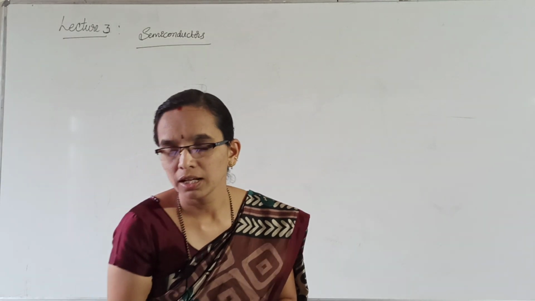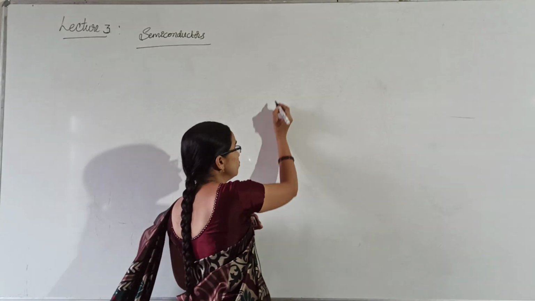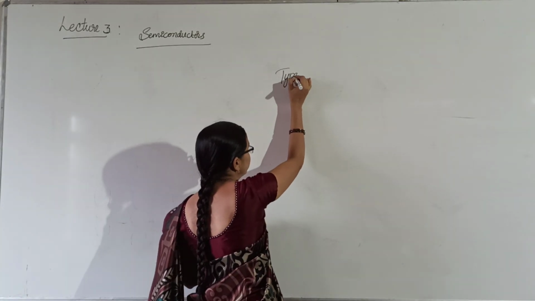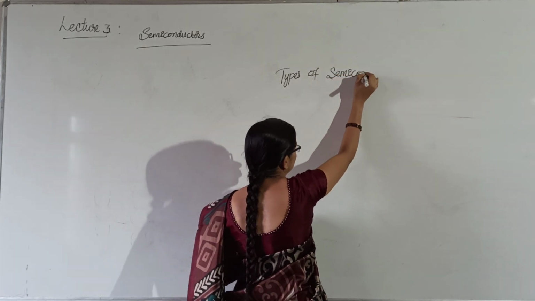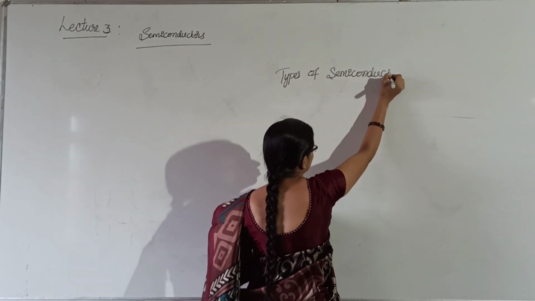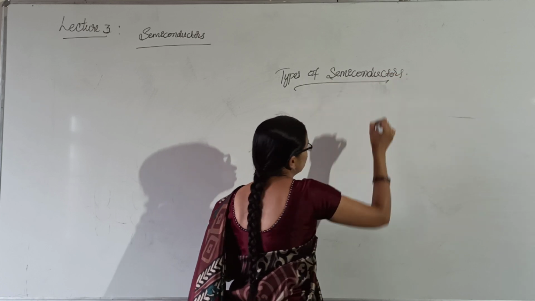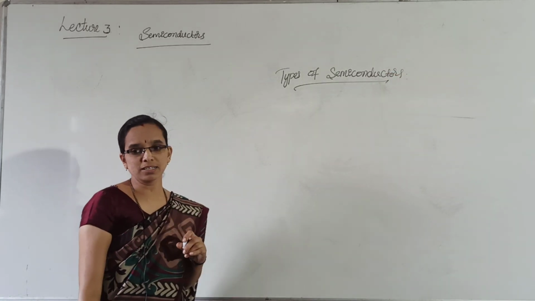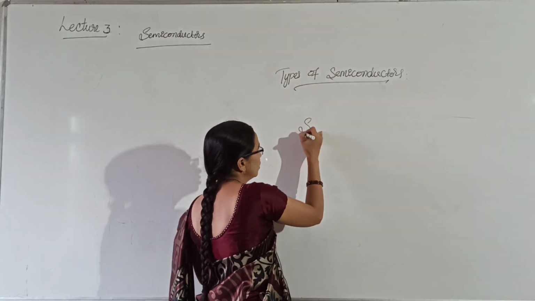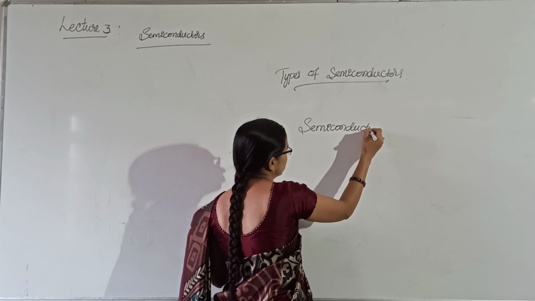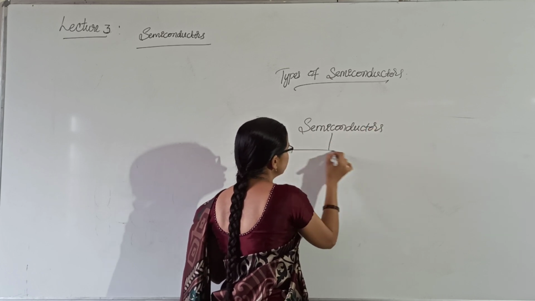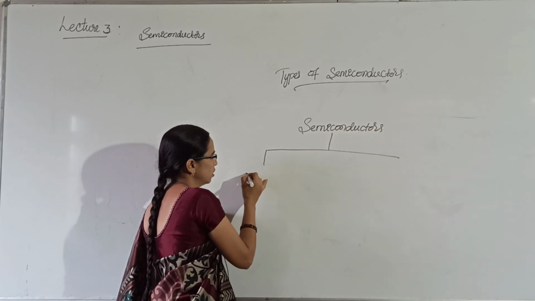Next, we will continue with types of semiconductors. In types of semiconductors, semiconductors are of two types.